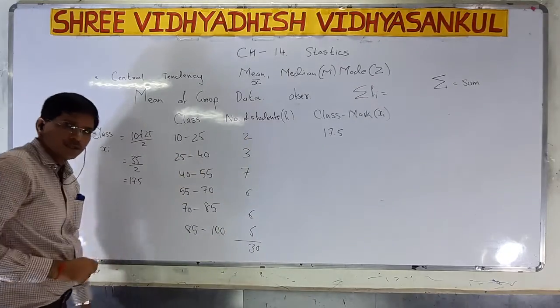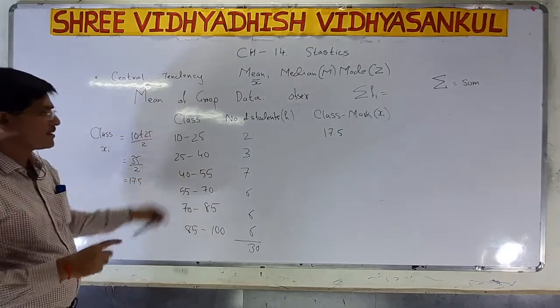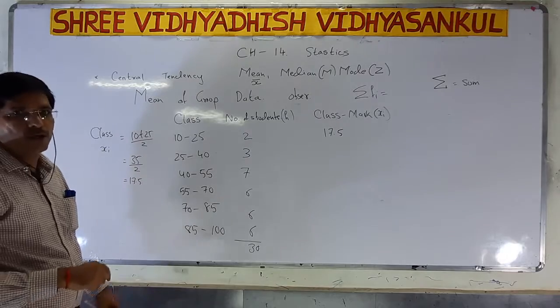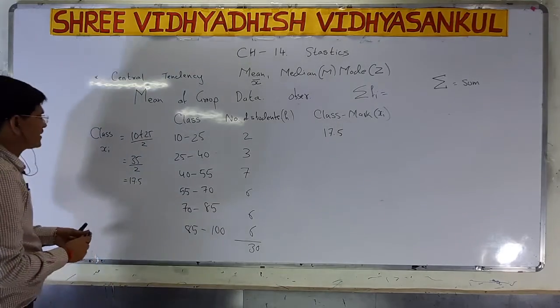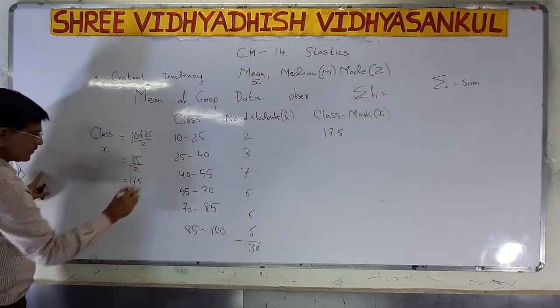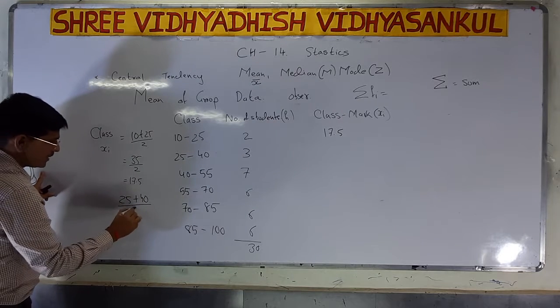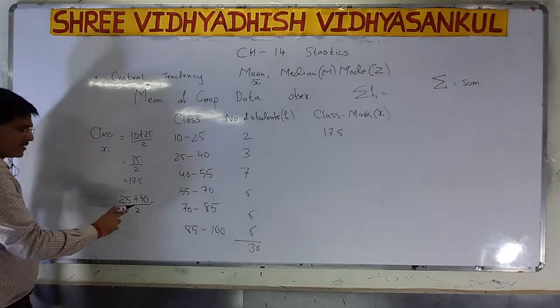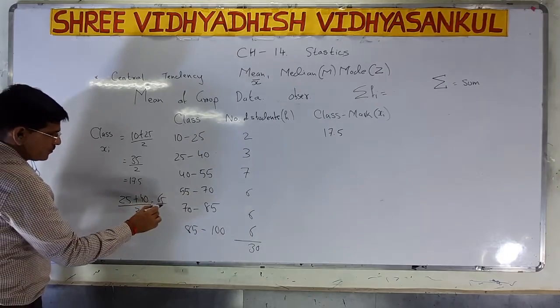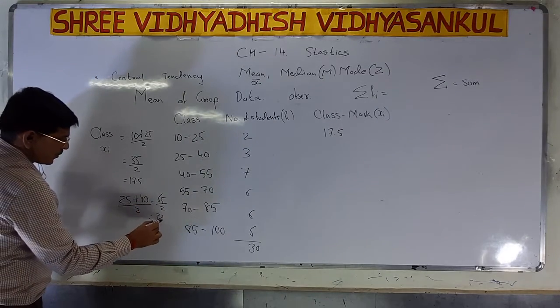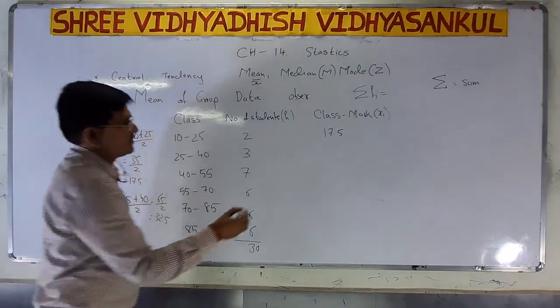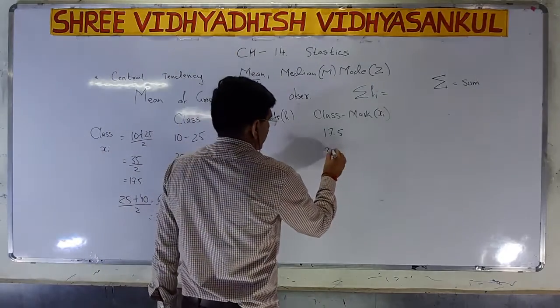25 plus 40, that is 65. 65 divided by 2 for the second class, 25 plus 40 divided by 2, that is 65 divided by 2, that is 32.5. So the second is 32.5.